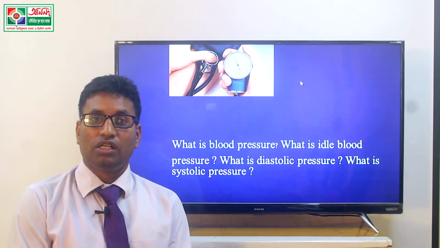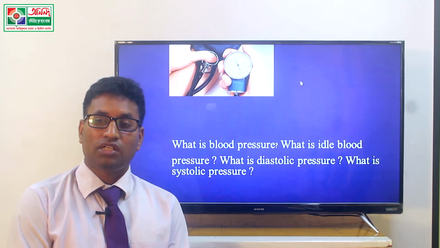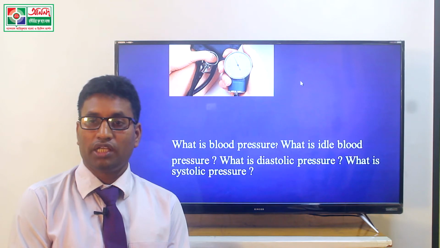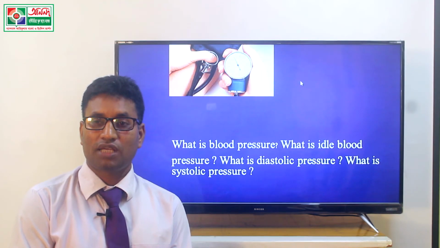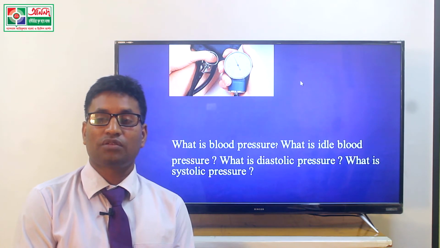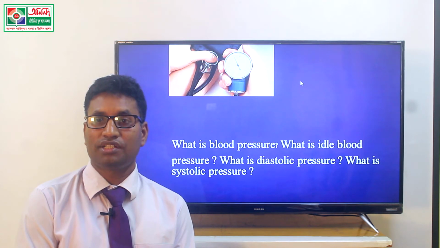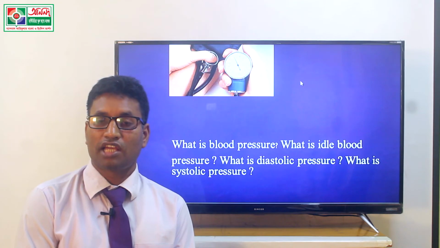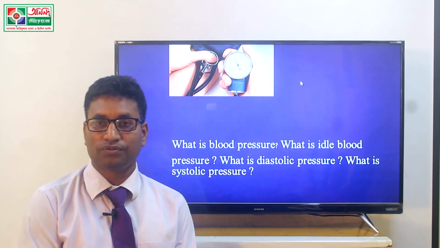During the systolic condition, the pressure that is created is called systolic pressure, and the range of systolic pressure is 120 millimeters or slightly lower. This is the ideal value.